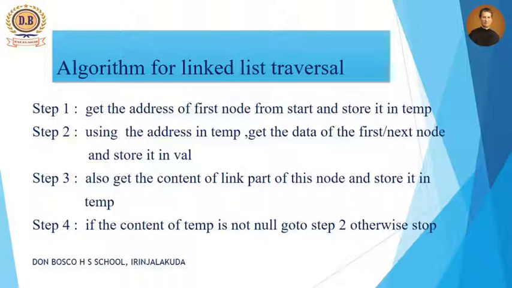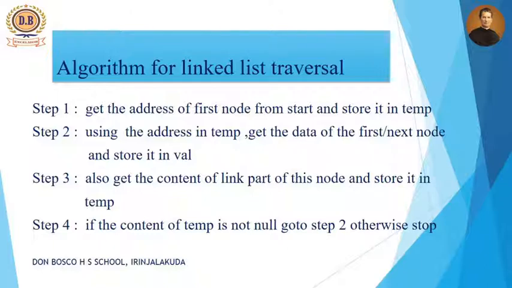First step: get the address of the first node from start and store it in temp. So we are using a variable called temp. Step 2: using the address in temp, get the data of the first or next node and store it in the variable value. Step 3: get the content of the link part of this node and store it in temp. Step 4: if the content of temp is not null, go to step 2, otherwise stop. So these are the algorithm steps.